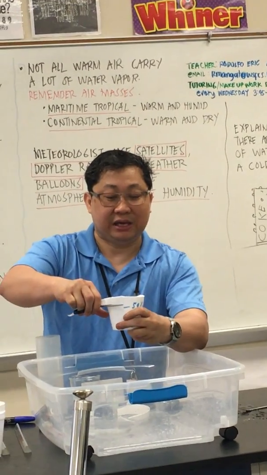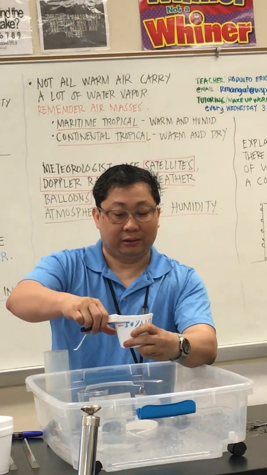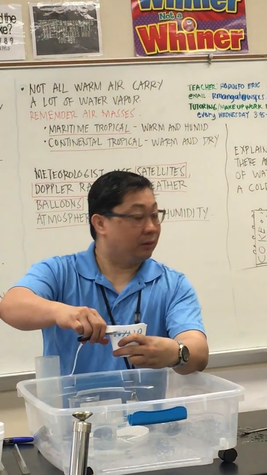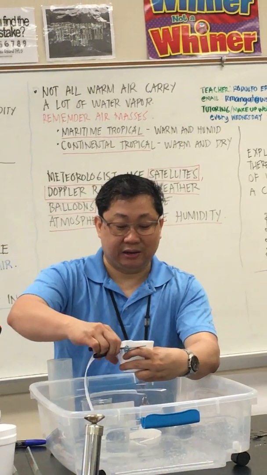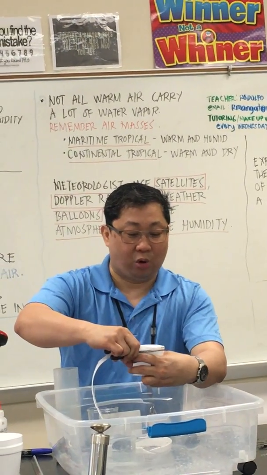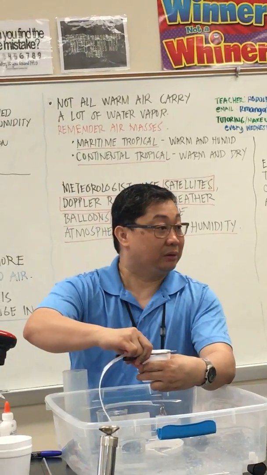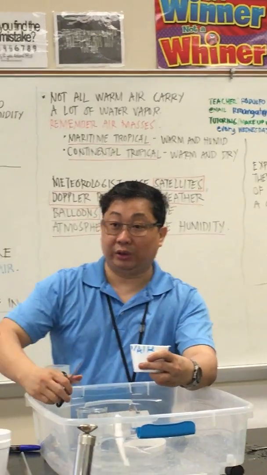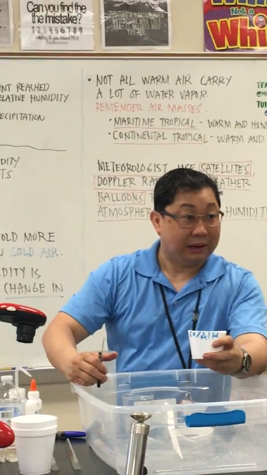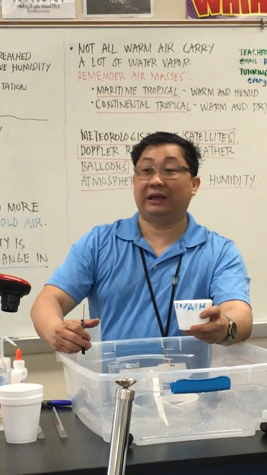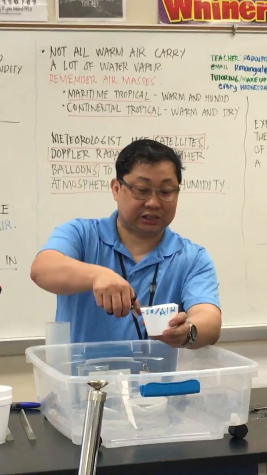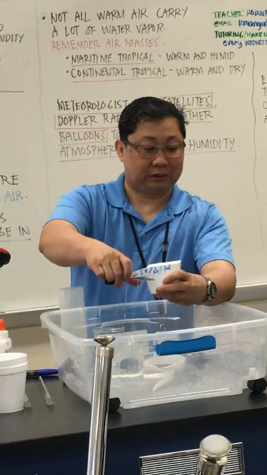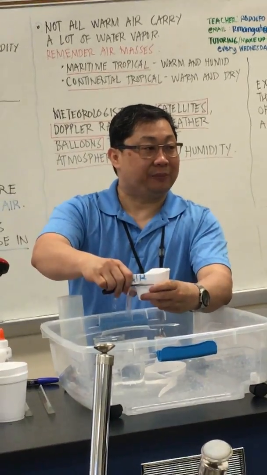So the air now can hold less water vapor. As you can see, some of the water now is spilling because the air now can hold less water. If the temperature becomes even lower, then the air can hold even less water, let's say 20 degrees. So more precipitation.